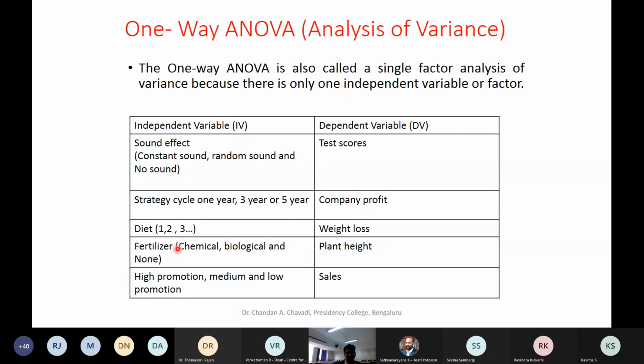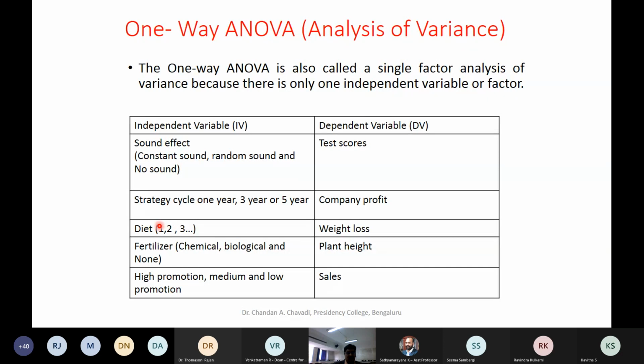Some examples: say for example diet 1, 2, 3, and you have weight loss. So if somebody is following some sort of a diet, different kinds of diets are looked upon and they are checking on weight loss. Now ANOVA can be used here, trying to find out whether there is a significant difference between these two. So when you say that there are significant differences between these, then we can say okay, this is working out.